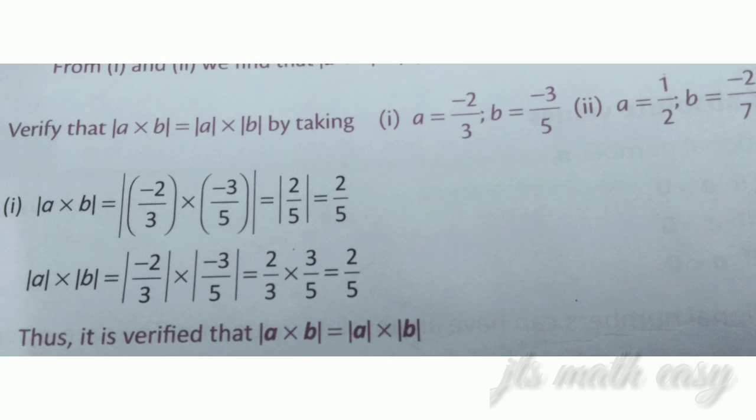Similarly, on the RHS side, next is modulus of A into modulus of B. So first you have to take the modulus of the first number, and then you have to take the absolute value of the second number, then you can multiply. Here also you can multiply the numerators and the denominators directly. So on both sides we got the same answer. So here also this problem satisfies the property.